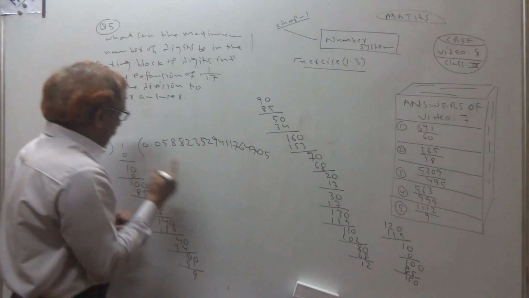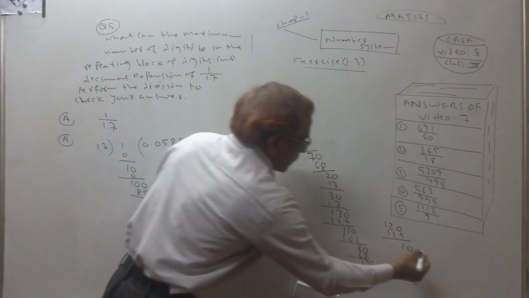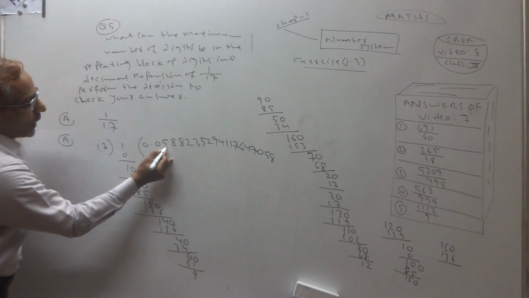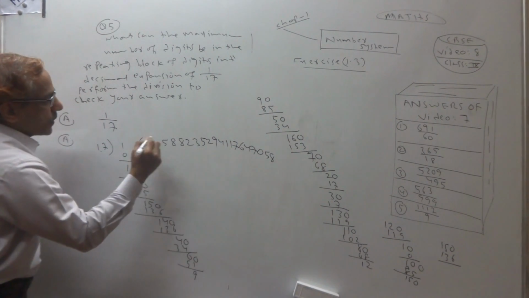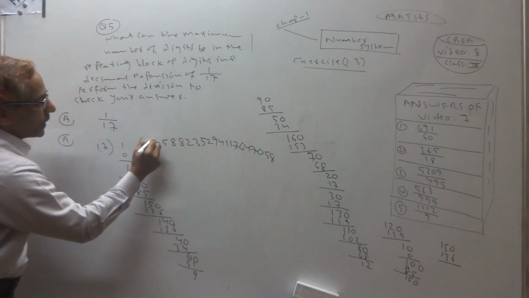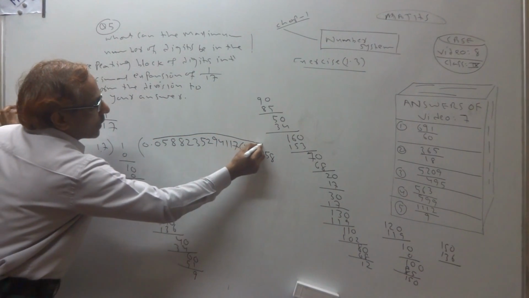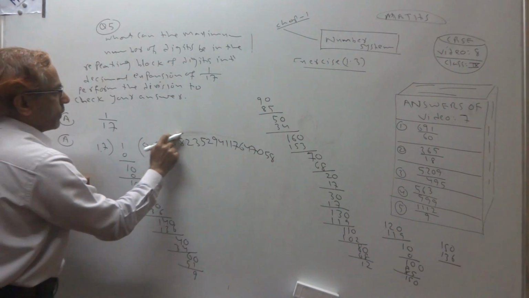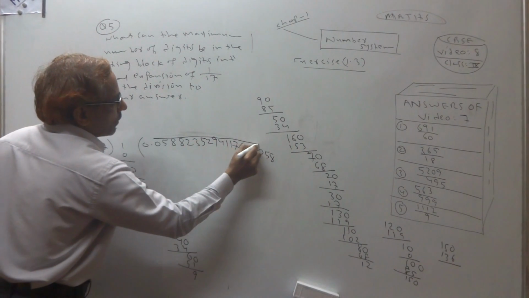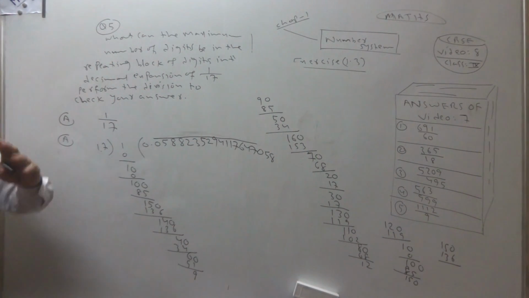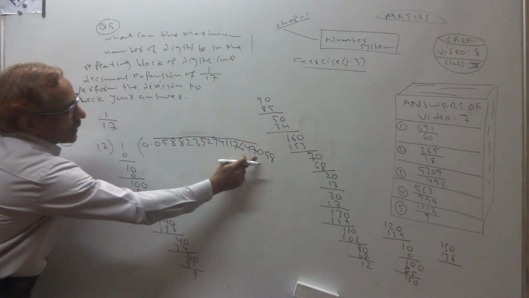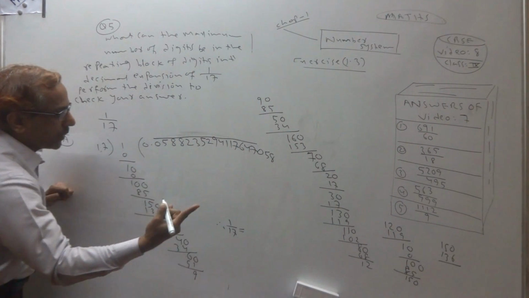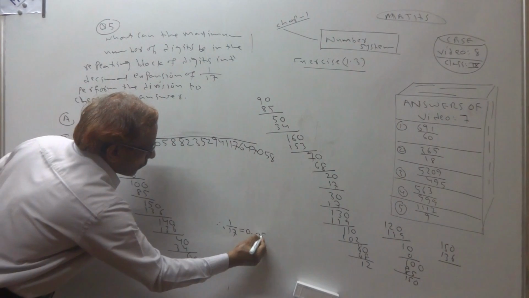15 left. 0. 17 8s are 136. So you see that 0 5 8, 0 5 8 started repeating. This is a repeating block. We can put the repeating block up to this, because 0 5 8 again started 0 5 8. So what is the answer? 1 by 17 is equal to 0.058